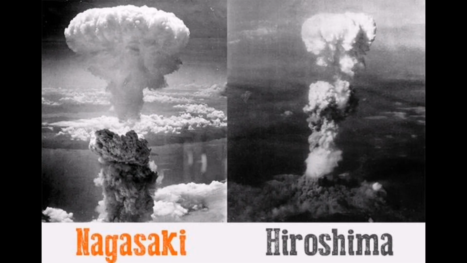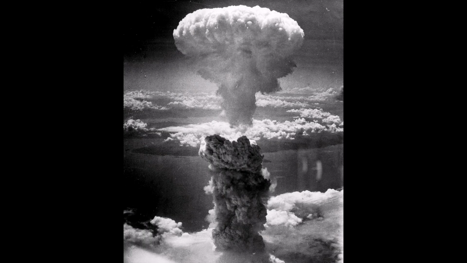In order to end the war, it dropped two nuclear weapons on two cities in Japan, that is, Hiroshima and Nagasaki, on 6th and 9th of August in the year 1945, respectively. The Second World War ended with the defeat of Germany in Europe and Japan in Asia.